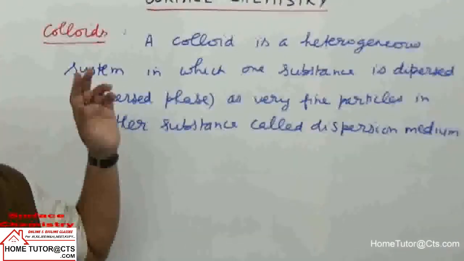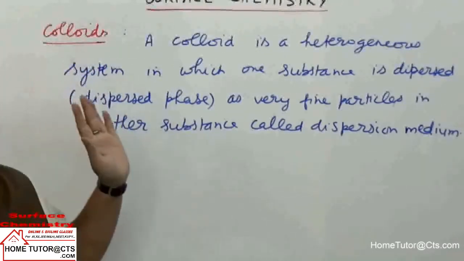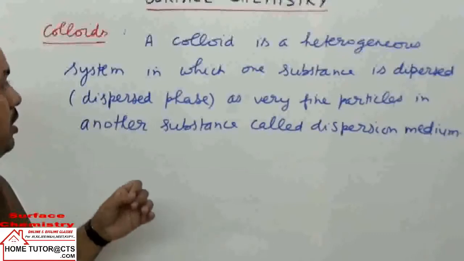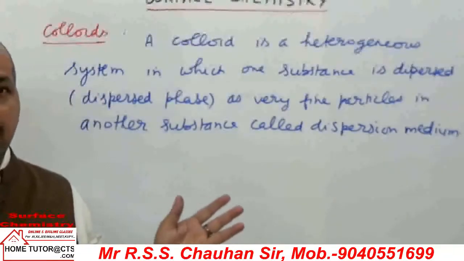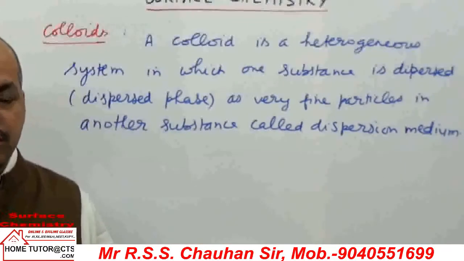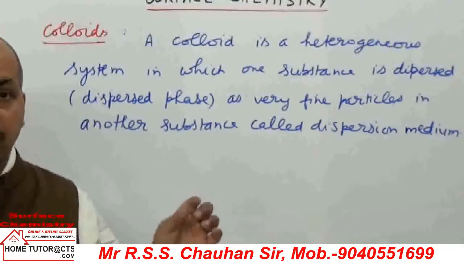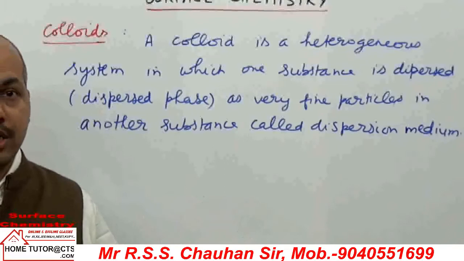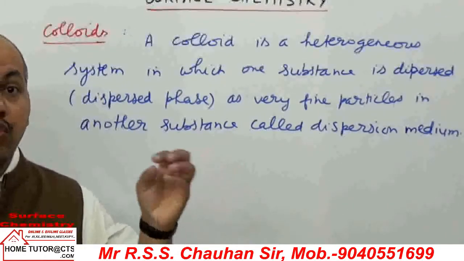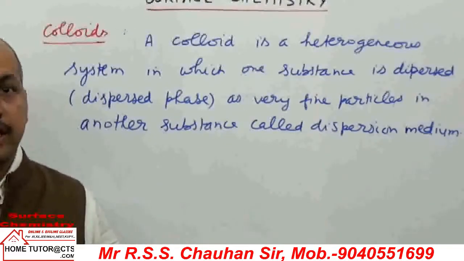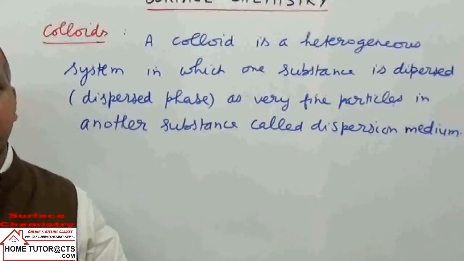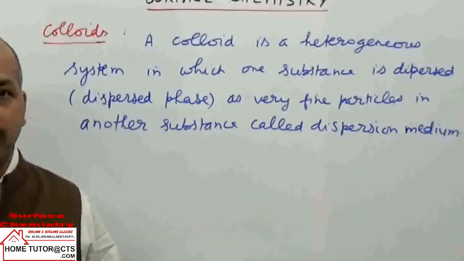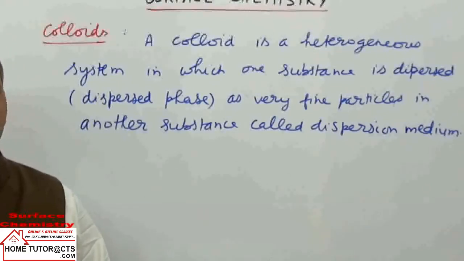So our next topic is colloids in this chapter, surface chemistry. Now, what is a colloid? When we discussed solutions in the chapter on liquid solutions, a solution is a homogeneous mixture in which we dissolve one component called the solute in a solvent. But solutions are homogeneous mixtures; we have one phase only. We can call them single phase solutions.